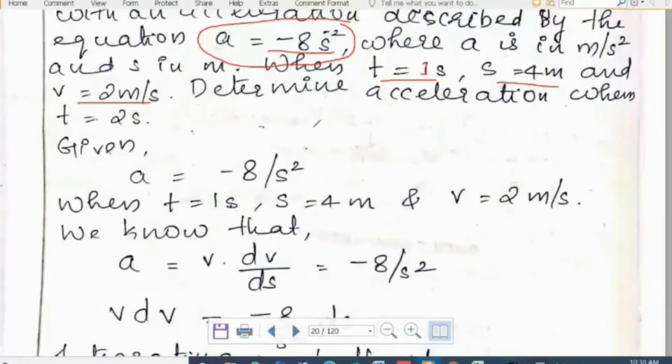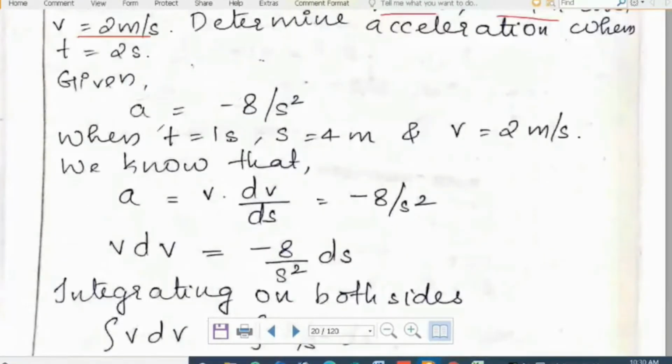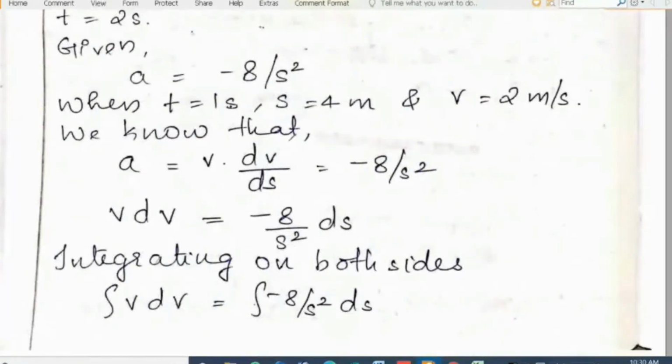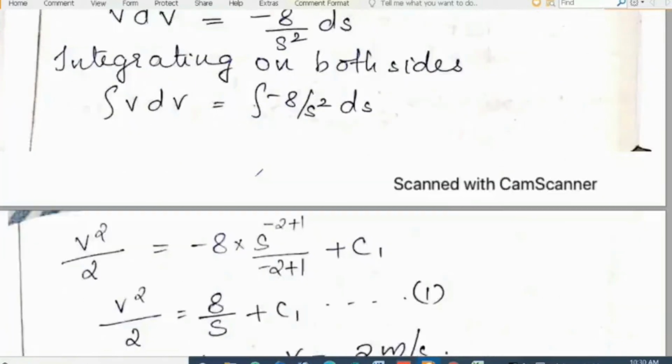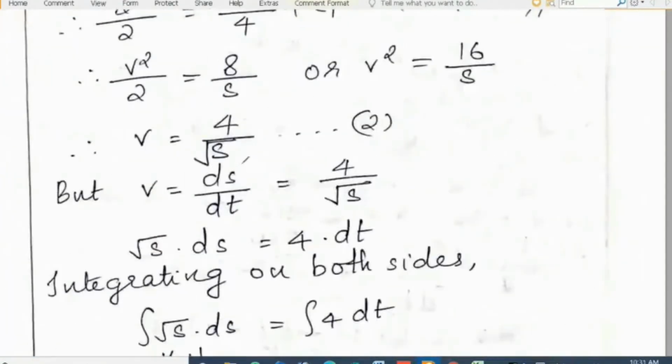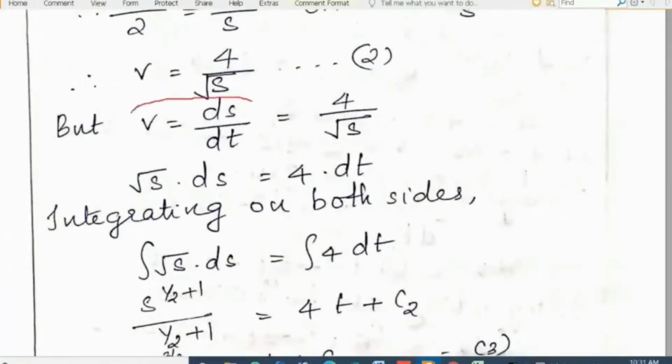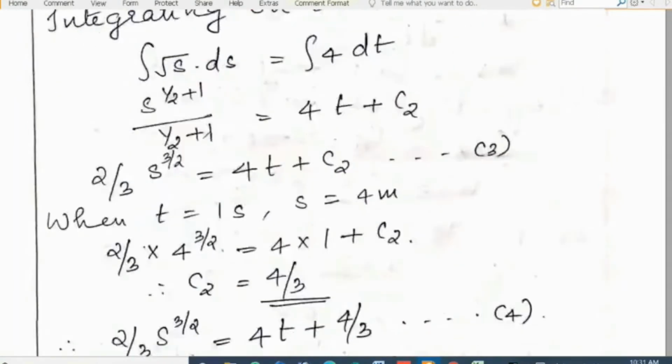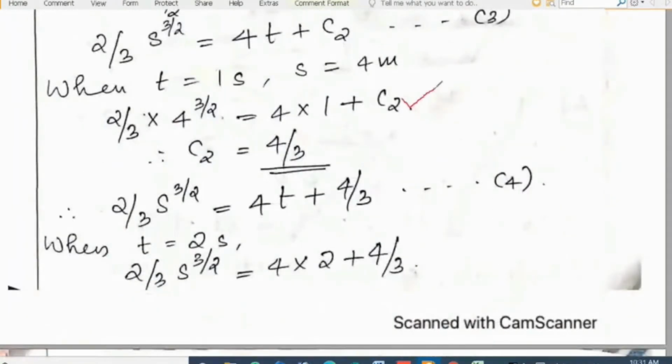What we can do is, first, use this equation to form the equation for velocity, that is v dv by ds. Then, using the equation for velocity, we use this equation to reach the equation for displacement, that is v is equal to ds by dt. Then there will be an integration, a constant of integration, and it has a value here.